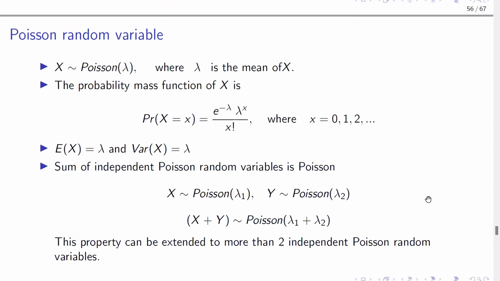So we represent the Poisson random variable as such, where lambda, this is a Greek letter, mentioned as lambda. Lambda is the mean of x. Now the probability that x is equal to this function, e to the power minus lambda, lambda to the power x, all over x factorial, where x equals 0, 1, 2, up to infinity. It's 0 because in a particular interval, you may get no counts, okay?